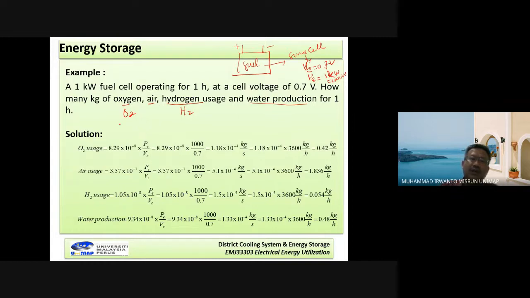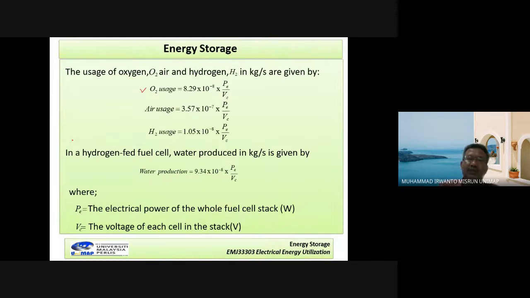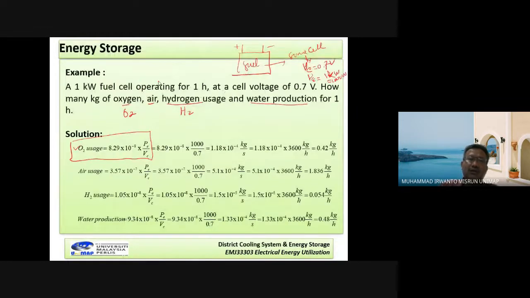When we want to calculate the amount of oxygen, we can use this formula. This formula comes from here. Oxygen usage is equal to 8.29 times 10 power minus 8 multiplied by Pe over Vc. Now we can substitute the values: 8.29 times 10 power minus 8 times 1000 over 0.7.